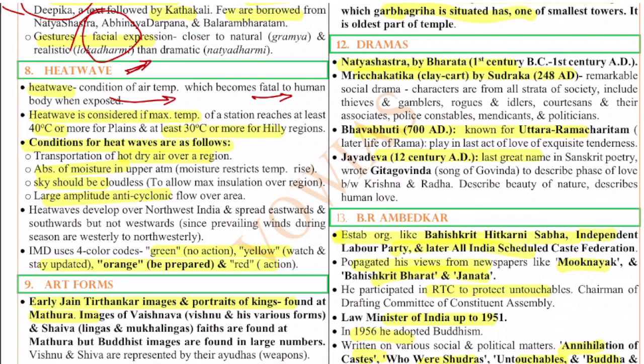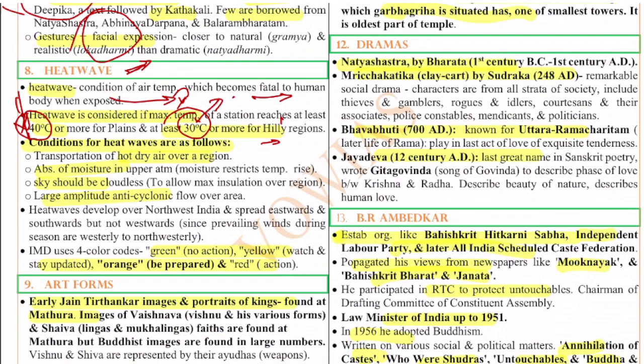A heat wave is declared if the maximum temperature of the hill station reaches at least 40 degrees, and for the plains it reaches 30 degrees or more for hilly regions. There is a small mistake here. Generally it is 30 degrees for hilly regions and 40 degrees for plains. Okay, just make a note of this. We will correct this in the document.